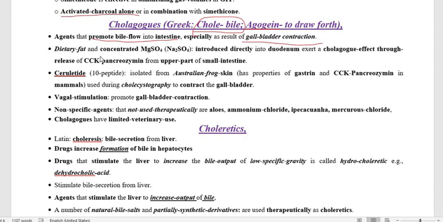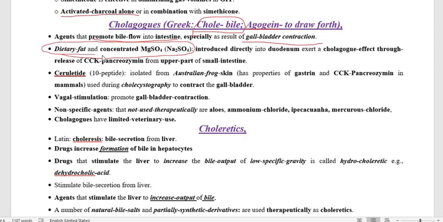This particularly helps in the digestion of fat, as well as in the digestion of gallstone, particularly those formed by cholesterol. Regarding the drug, the best way is to use dietary fat or concentrated magnesium sulfate, or you can say sodium sulfate.